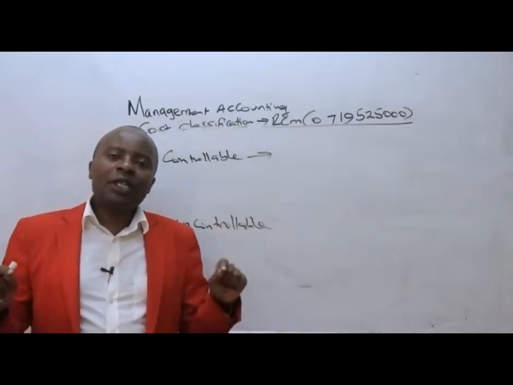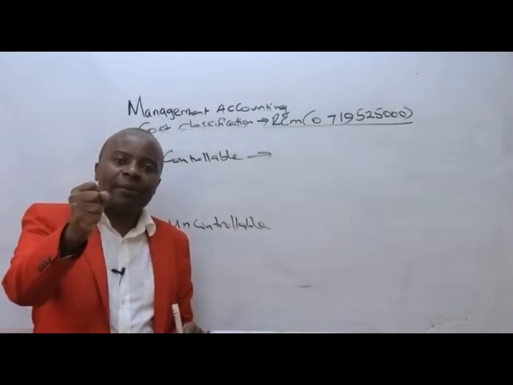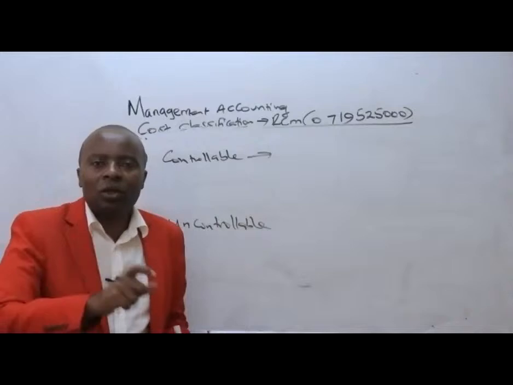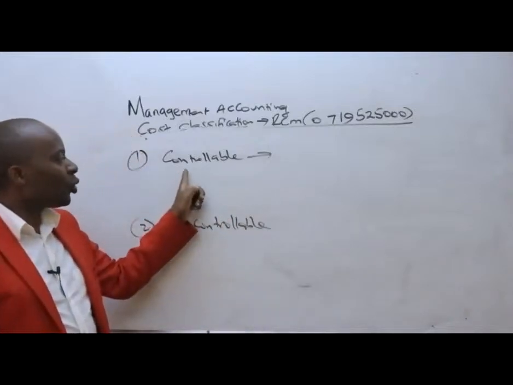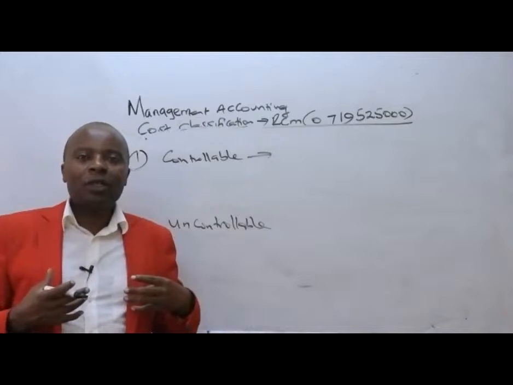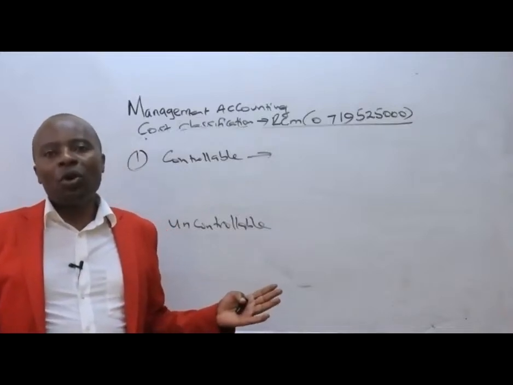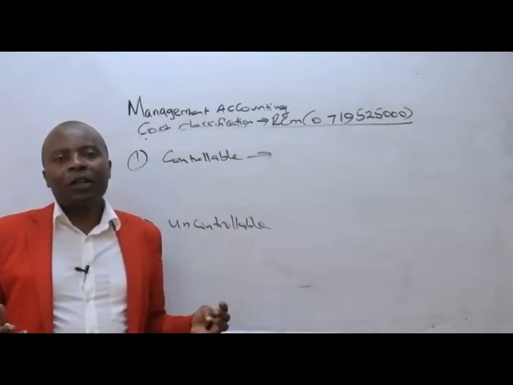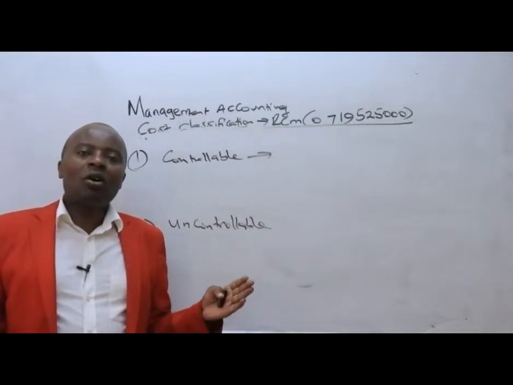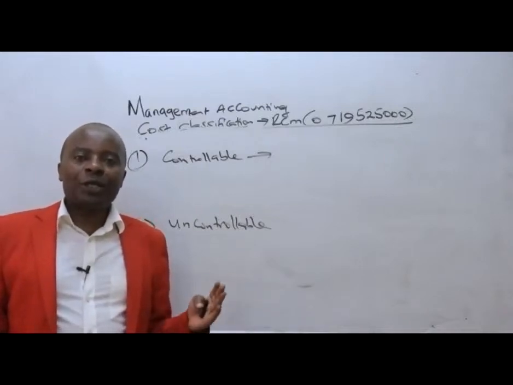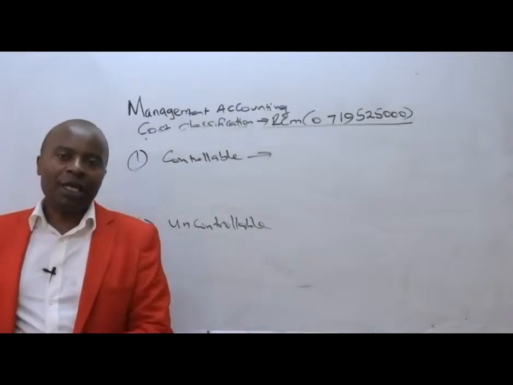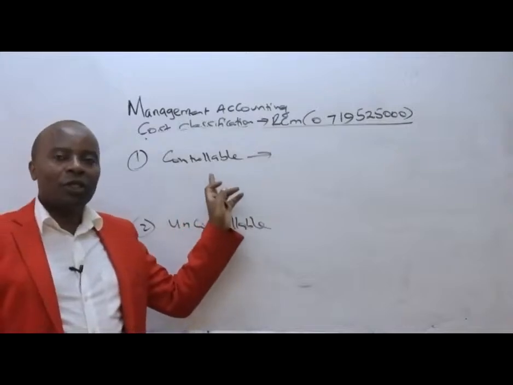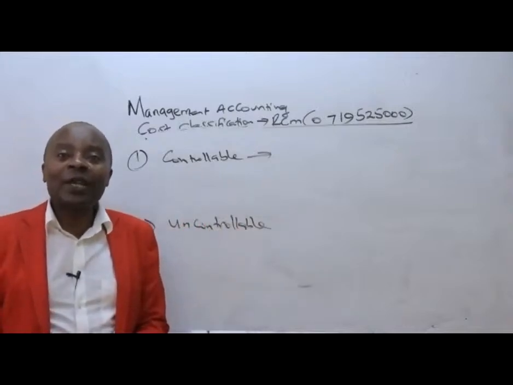If there are costs that we can squeeze, reduce, or even make zero so that we don't incur them, then such costs will be called controllable, because it is us to determine whether they will be incurred or not. They are costs which are at the arm's length of the management. All variable costs are controllable because we can influence the variable cost.